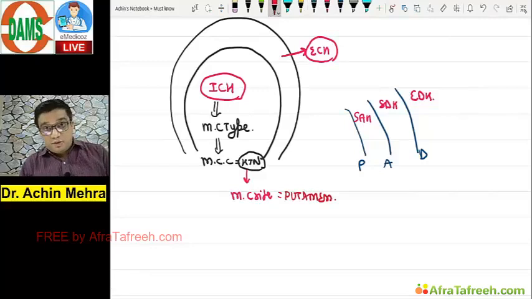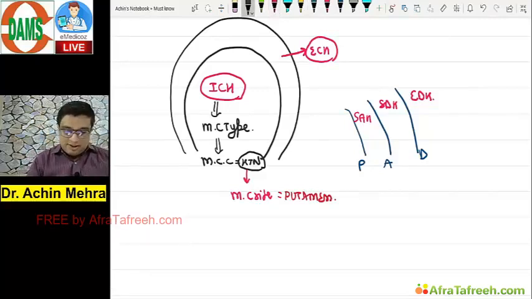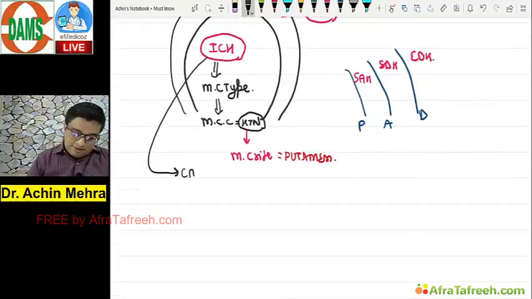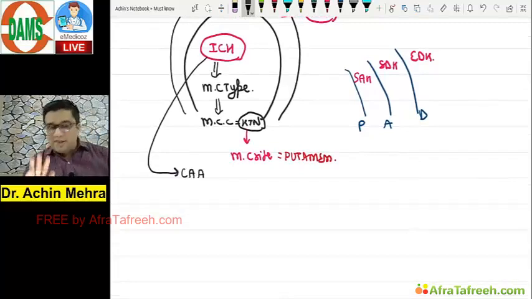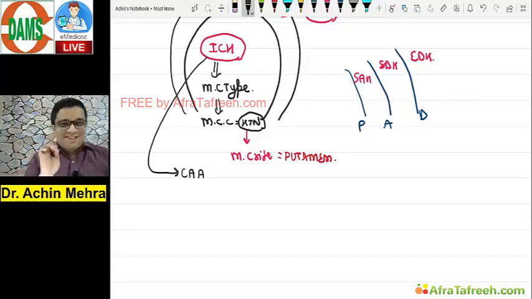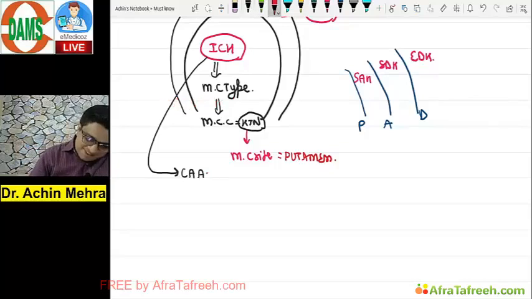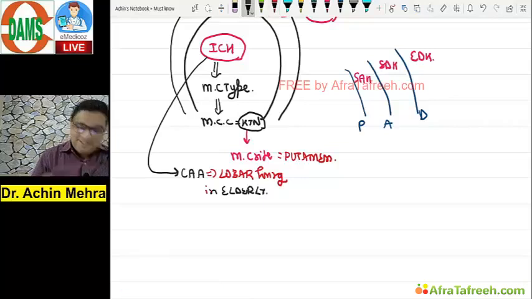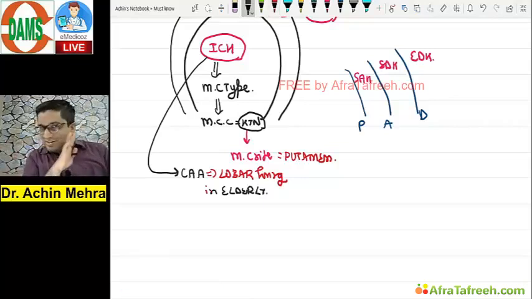Now, one more thing that you should know, apart from these, what are the other causes of ICH? They can be the famous CAA. Don't worry, it's not that kagaz dikhao wala CAA bill. Don't worry, it is cerebral amyloid angiopathy, right? That occurs to cause lobar hemorrhage in elderly. Okay, correct. So this is a must know.